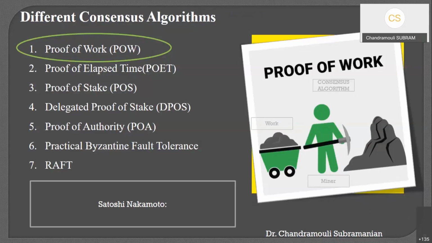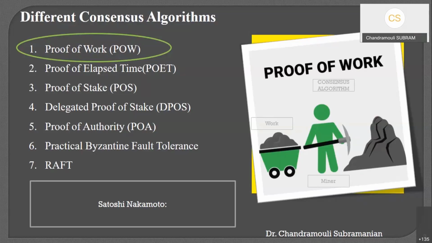I took some random 7 consensus algorithms. I will try to explain them over here. The first one is very famous, and in fact, a very early one. Our own Satoshi Nakamoto, while coining Bitcoin with the blockchain technology, formed this proof of work. In fact, one of the mining mechanisms, right?